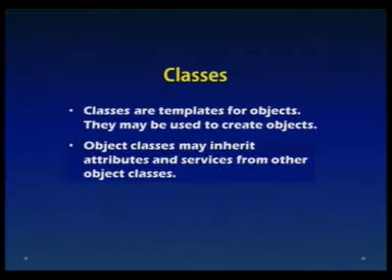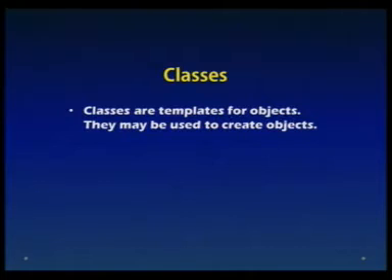Similarly, the accounts we were talking about, the accounts which have similar characteristics, can all be associated together and make a group, and that group will represent the structure of that particular object. So classification basically formally defines the template for the objects, and they may be used to create the object.